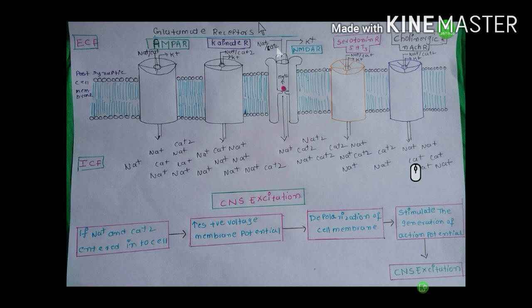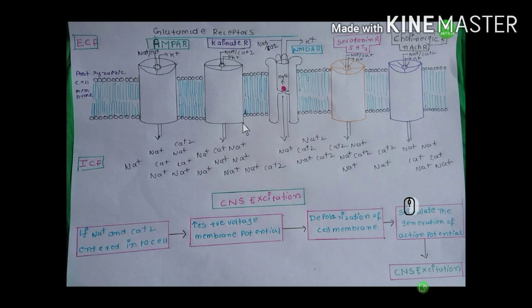So the flow of the cations depends upon the voltage of intracellular fluid. How this voltage is developed, I will explain. Glutamate binds to the AMPA receptor and kainate receptor and activates them. So a large amount of sodium and a small amount of calcium enters the cell. See here, if sodium and calcium enter the cell, it increases the positive membrane potential. It leads to depolarization of the cell membrane.